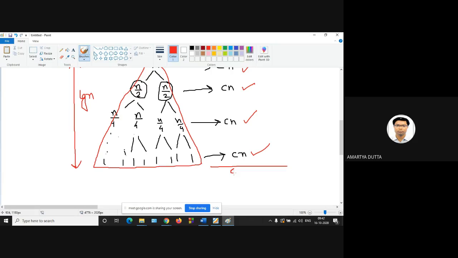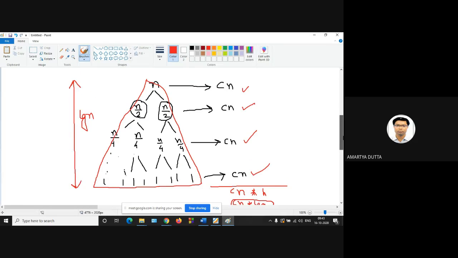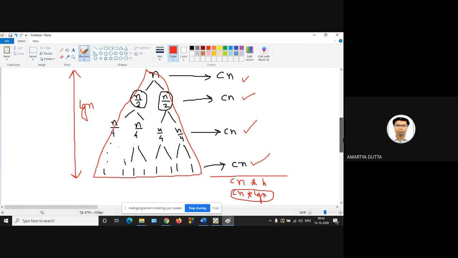So how to calculate the complexity? Cn, the complexity of each step, into the height h. What is the height? Just lg n. So n lg n is the complexity for the best case behavior of quicksort.